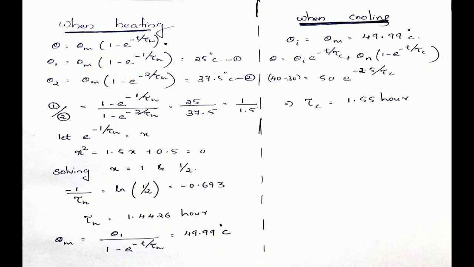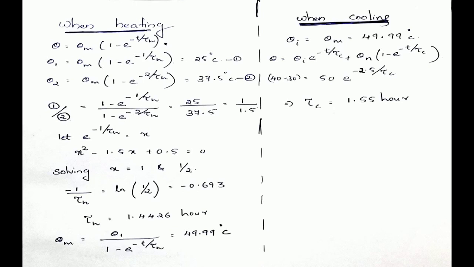In the same machine, now you know the machine was running continuously and its final steady state temperature rise is 49.99 degrees Celsius. It's running continuously for a longer duration. So now the temperature of the machine is the final steady state temperature, that is 49.99 degrees Celsius. Definitely its final steady state temperature rise over the ambient medium.